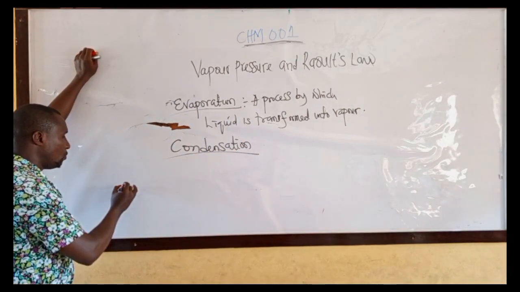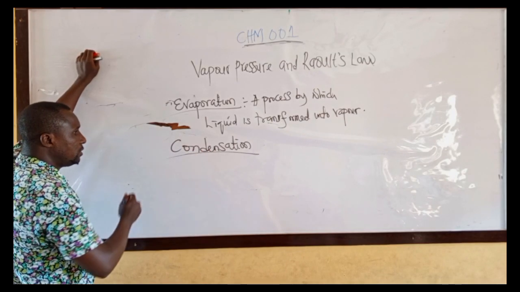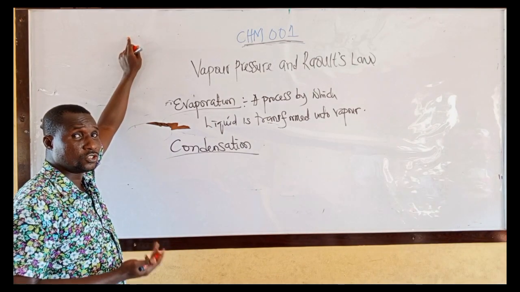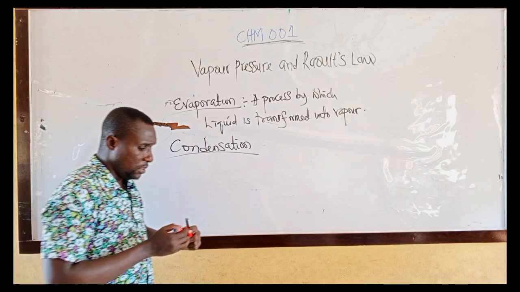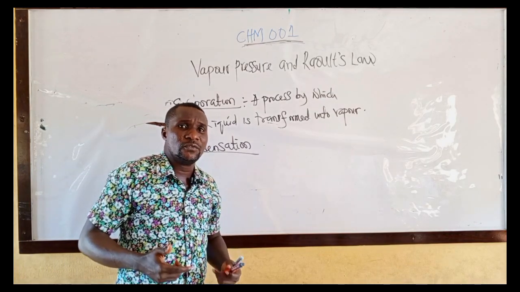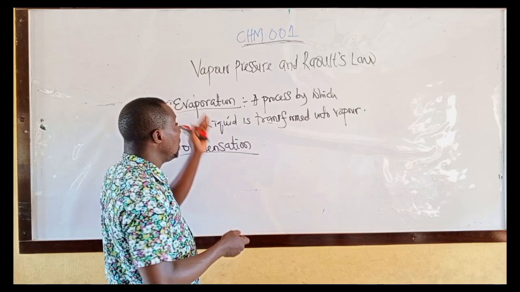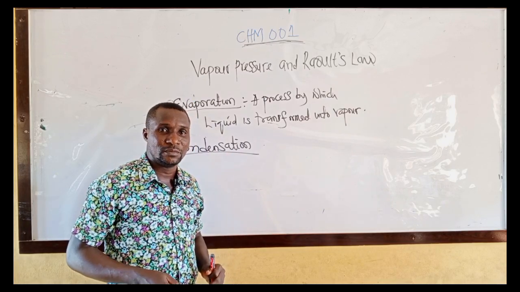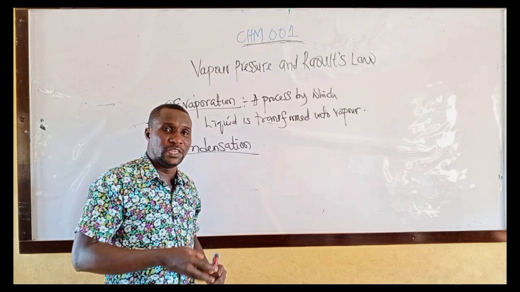Let us look at this. When you have condensation, a process by which vapor is transformed into liquid, that means for us to have vapor pressure. Vapor pressure simply means evaporation plus condensation.